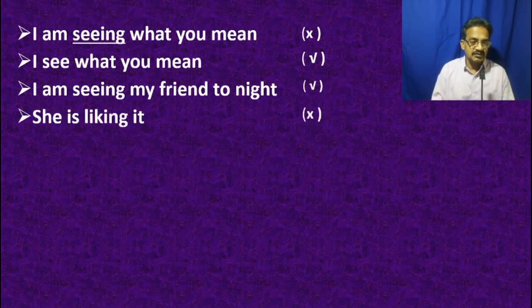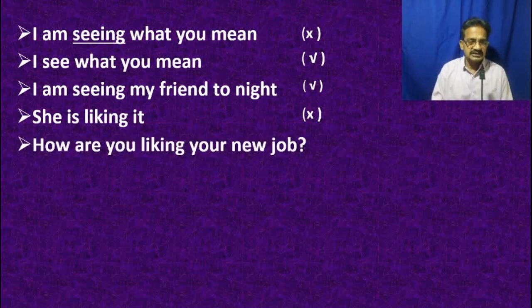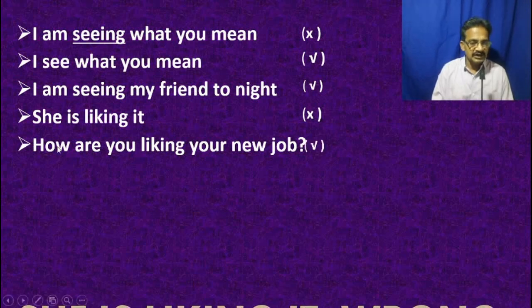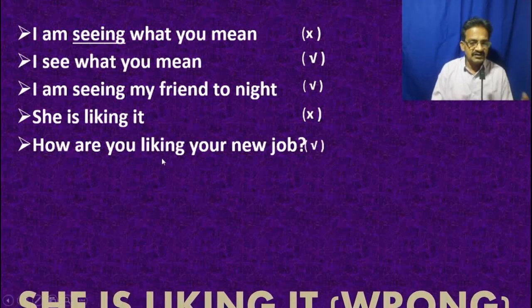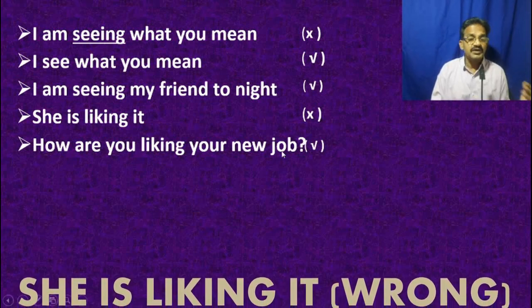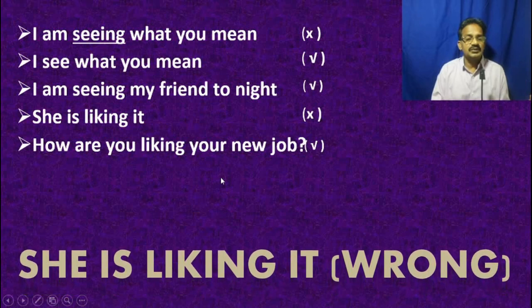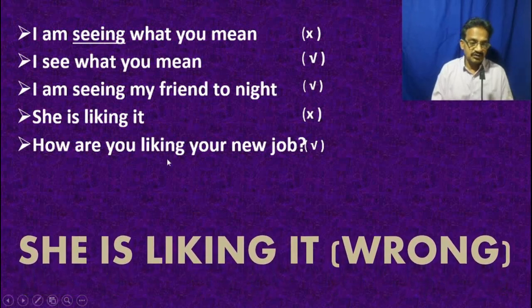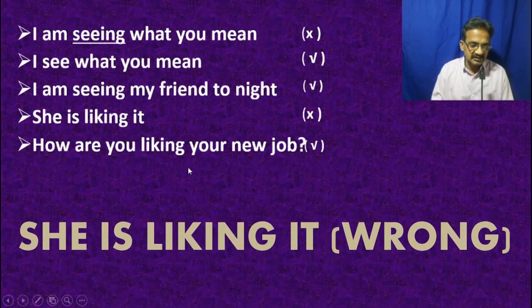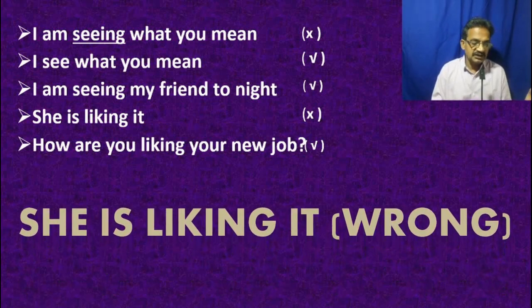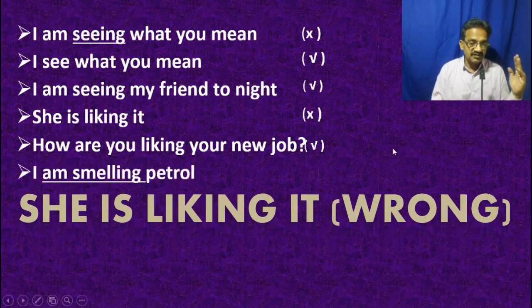"She is liking it" in present continuous tense is not possible because like is a mental perception, and it is a state verb, and it is used in a state position. And "How are you liking your new job?" This sentence is right because like is used as the experience, how you enjoy and how you do your job in your office. This is the meaning of like here, and there is action in progress or a physical involvement in this liking, so that it can be expressed.